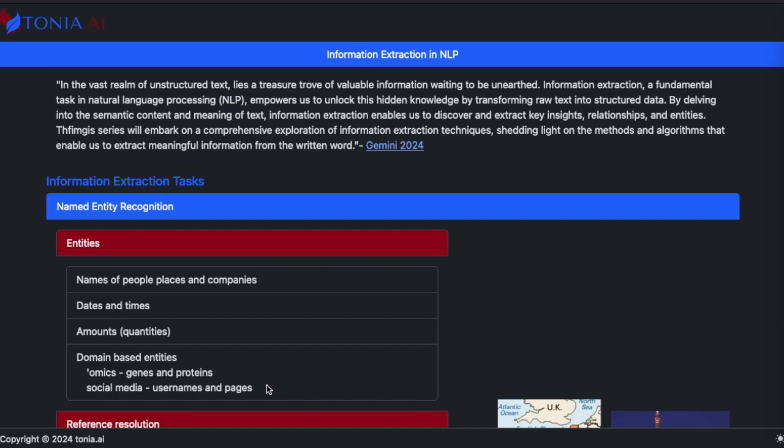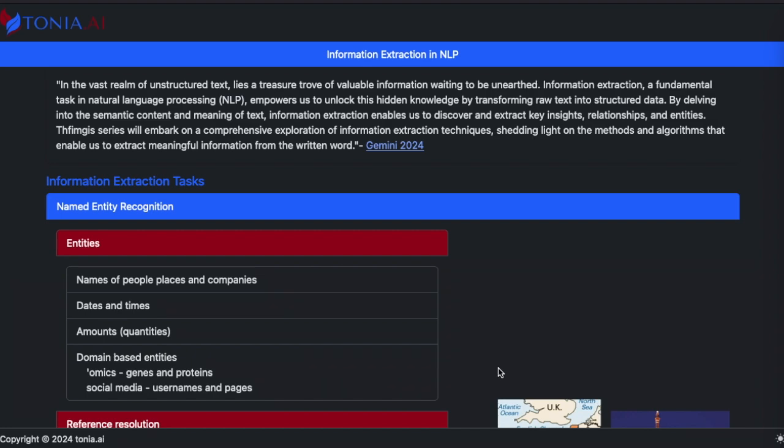In the case of social media, when looking at social media data, we might want to identify entities that represent usernames, their profiles, their pages, and so on. These are just examples of types of entities we may want to recognize using named entity recognition.